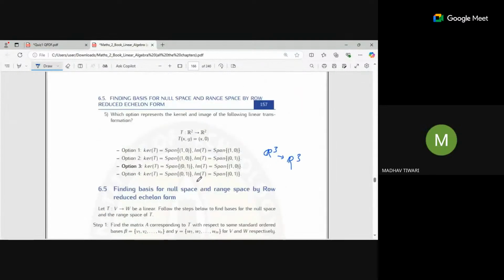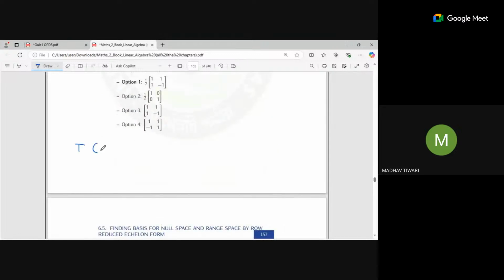Suppose you are given a transformation of (x, y) that is mapped to (x, 0), from R2 to R2. If you observe here, it only considers those points which have the coordinate y as 0. It is not considering all the points.